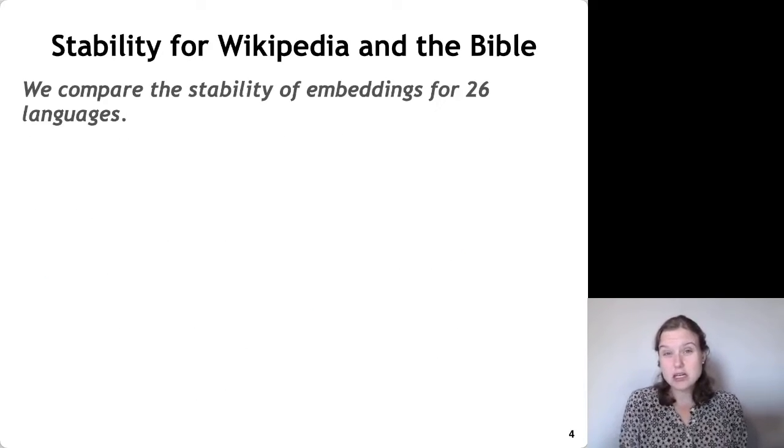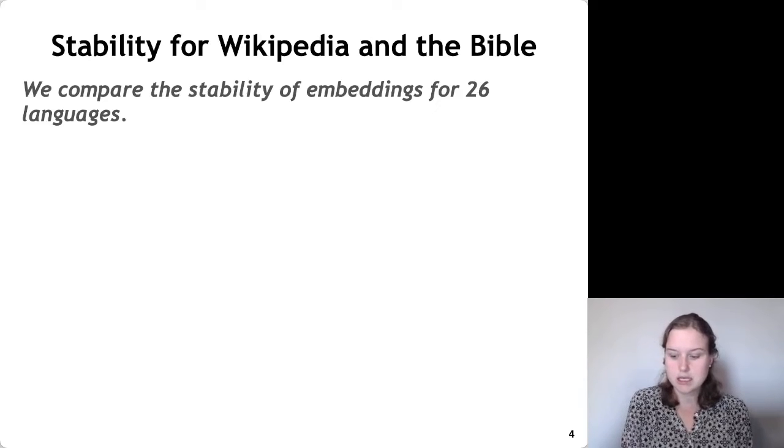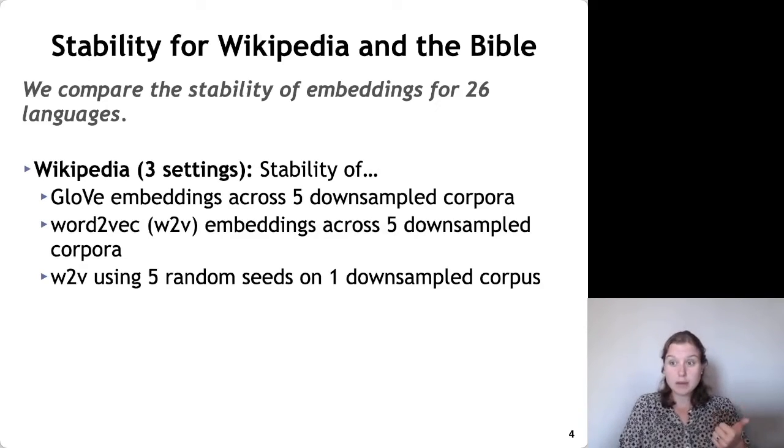We're going to run 2 major experiments in this paper. The first is comparing the stability of embeddings for 26 different languages. We're going to do this across both Wikipedia and the Bible, and compare stability across these 2 different corpora. So the first is Wikipedia, and we're going to look at 3 different settings for stability in Wikipedia. The first is using GloVe embeddings, and we're going to create 5 downsampled corpora, and then for all the words in common across those 5 downsampled corpora, we'll create GloVe embeddings,